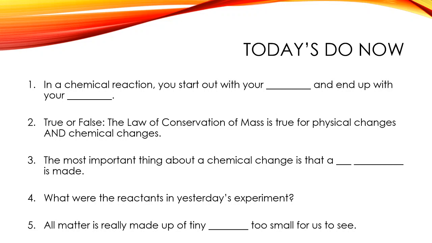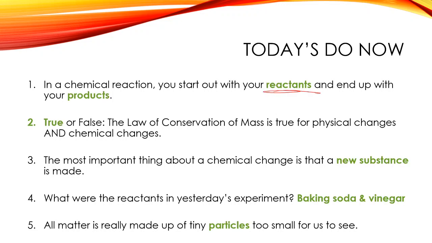Number 1, in a chemical reaction, you start out with your reactants and end up with your products. That is what a chemical change does. It turns reactants into products. Number 2, true or false, the law of conservation of mass is true for physical changes and chemical changes. That is true. Yesterday we proved that it is true by doing that experiment with baking soda and vinegar where I had the glove up on top of the water bottle and the whole thing weighed 98 grams before and after the chemical reaction. So it's true for physical and chemical changes.